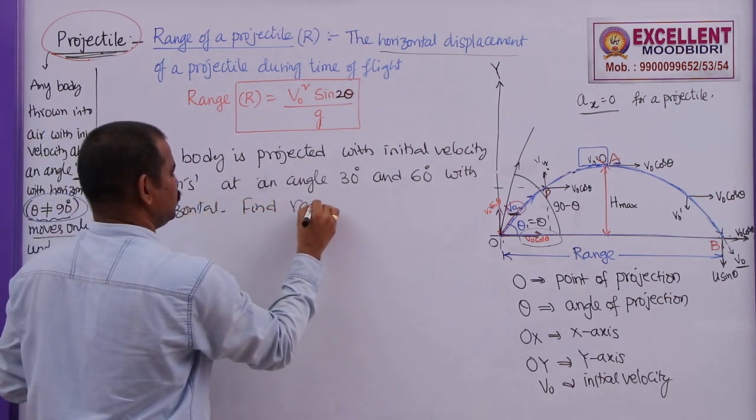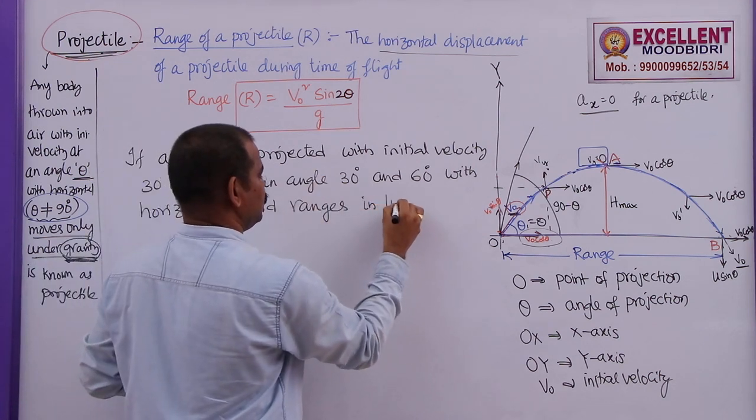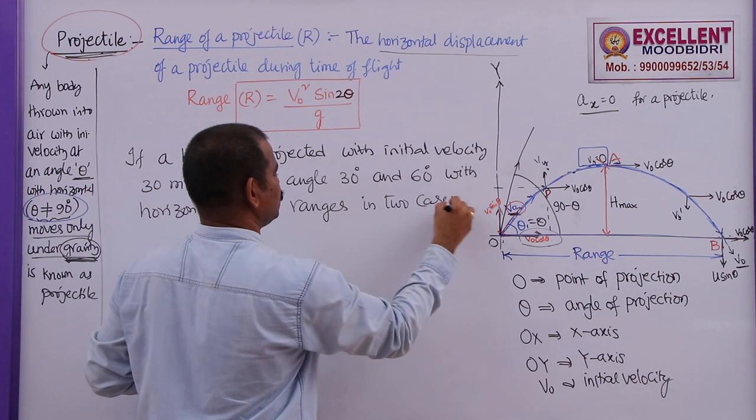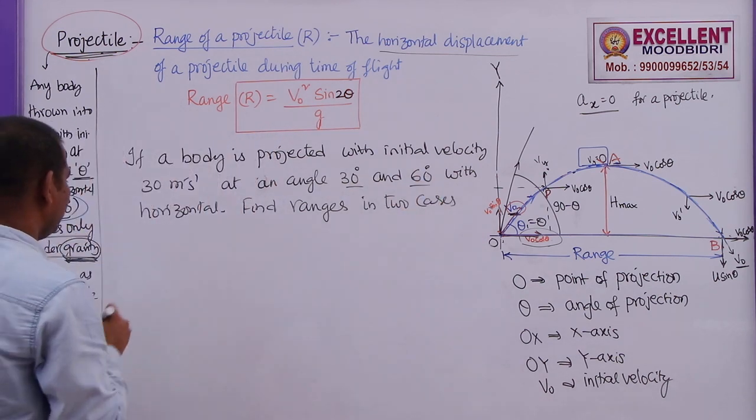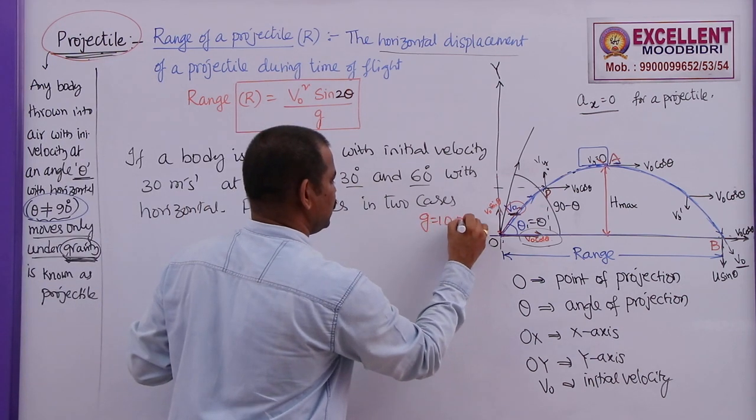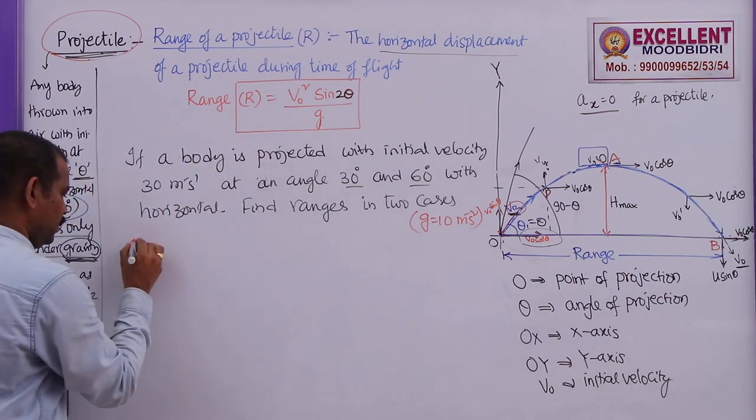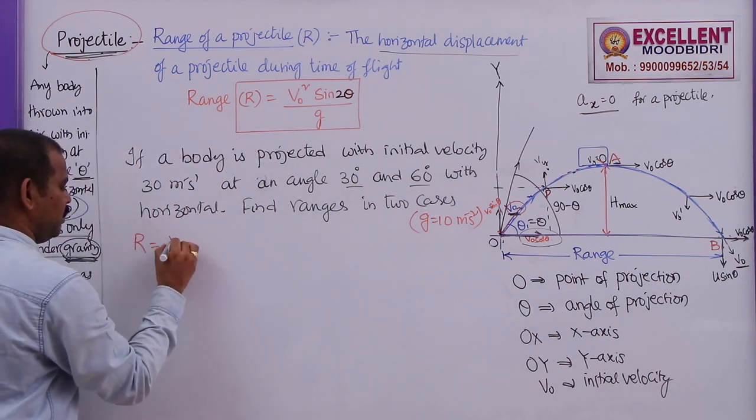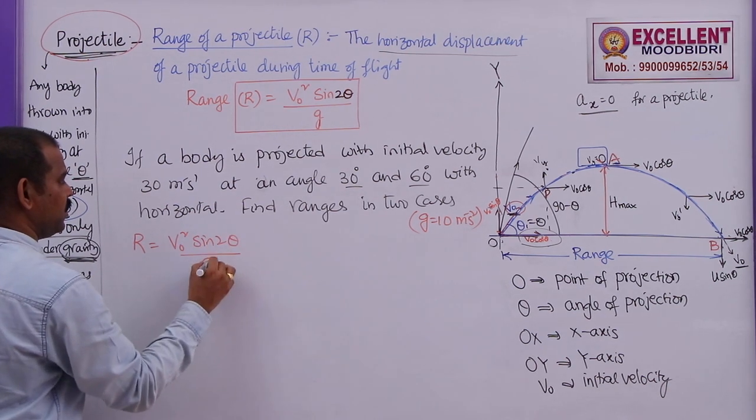Find the range in two cases, in these two cases, 30 and 60 degrees. The first one, let me write here. In general, they will ask you to take small g as 10 meters per second square. Now, the range formula is v naught square sine 2 theta by g.